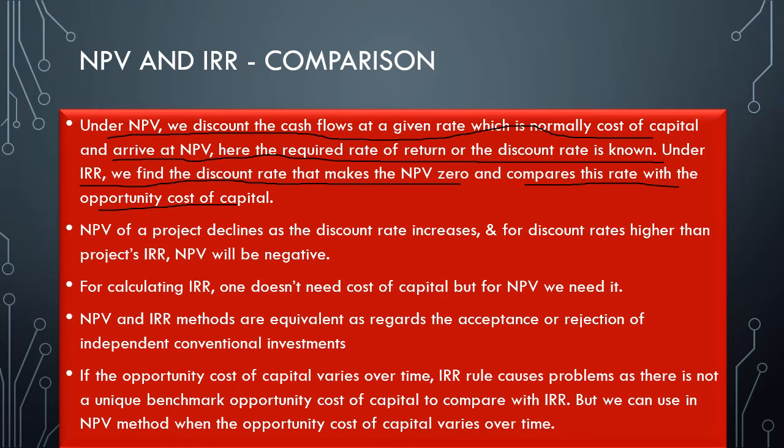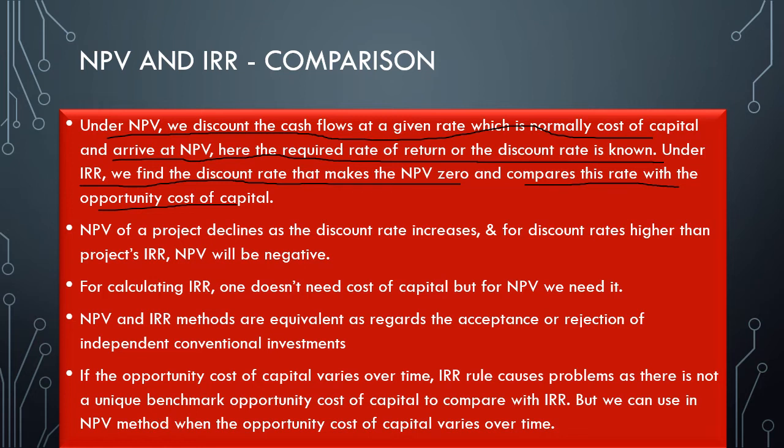So under NPV, we know the required rate of return, but in IRR, we know from the definition that IRR is the rate at which NPV equals 0. So we equate the NPV to 0, find the IRR, and then compare this IRR with the opportunity cost of capital or the discount rate.